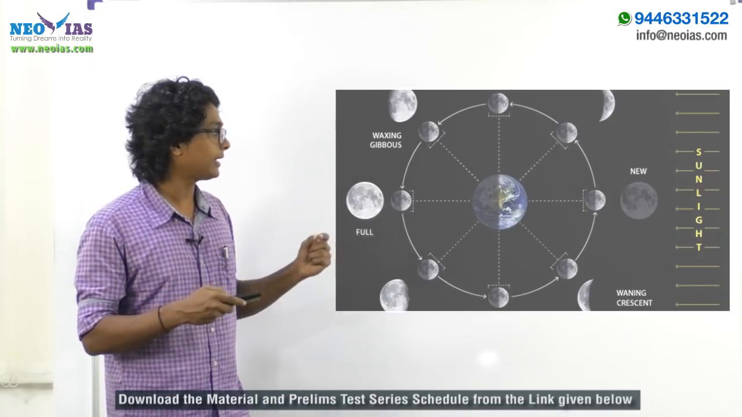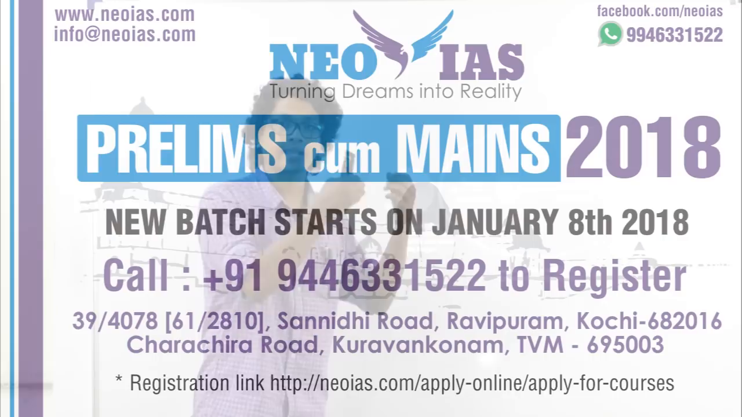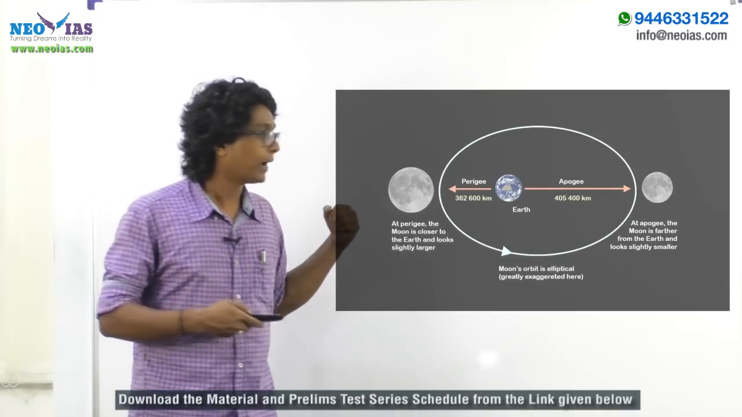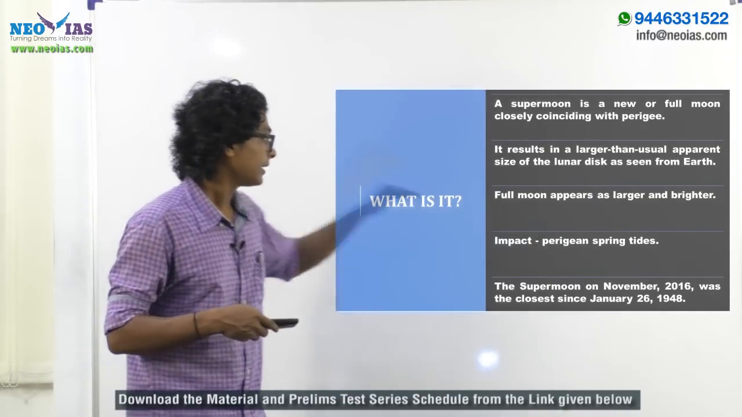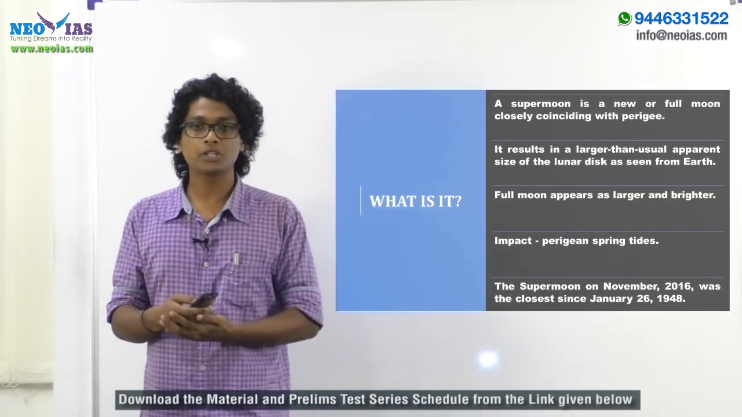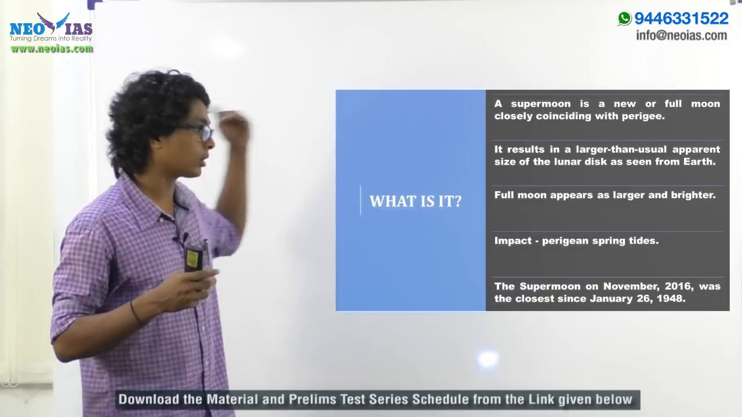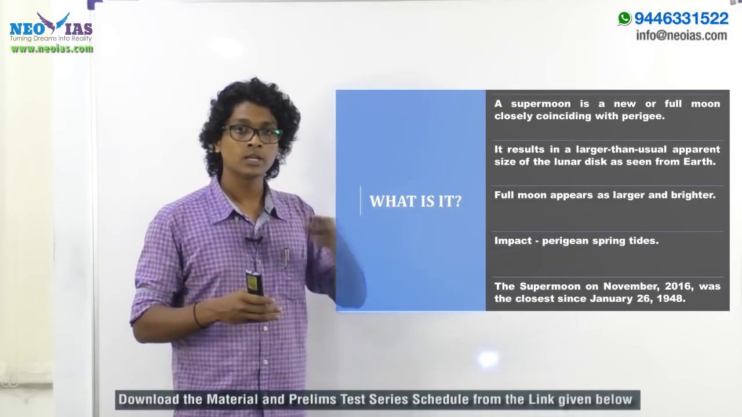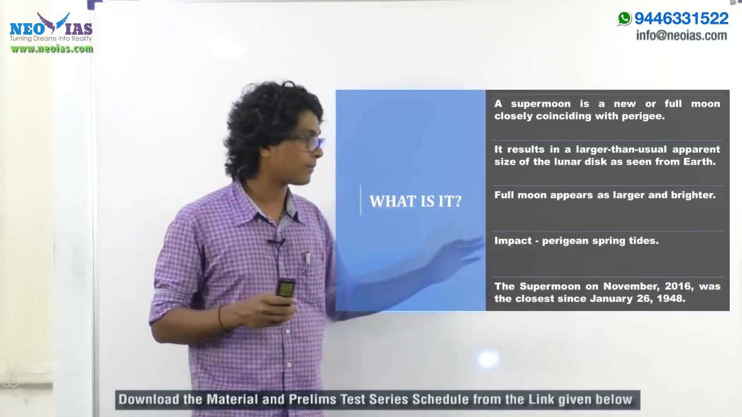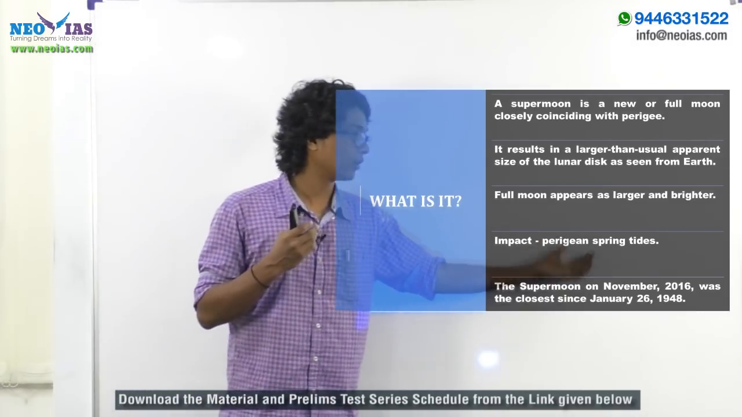When this spring tide combines with the perigee position, the gravitational attraction exerted by the moon will be much greater, so a higher spring tide will occur. So the direct impact of supermoon is a higher spring tide, or perigean spring tide. There is speculation that natural disasters like earthquakes or tsunamis are caused by supermoon. But as of now, there is no evidence which proves a relationship between natural disasters like earthquakes and tsunamis and the supermoon.